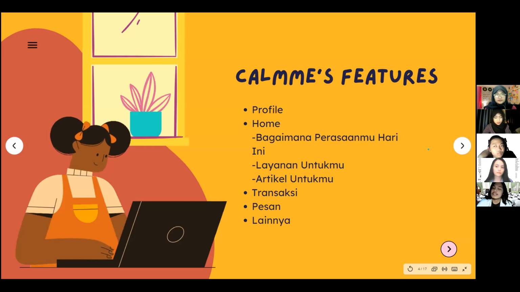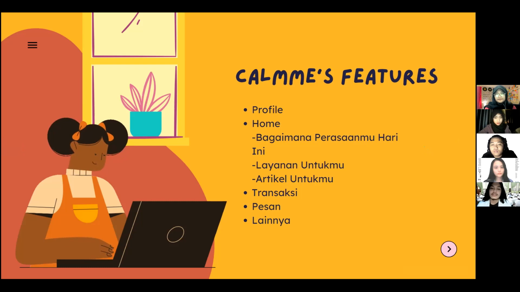And this is the Calmme features. First, in a profile, there is a profile that must be filled first. And then, in the home page, there are some questions about how you feel and some recommendations for you in Layanan Untukmu and Artikel Untukmu.